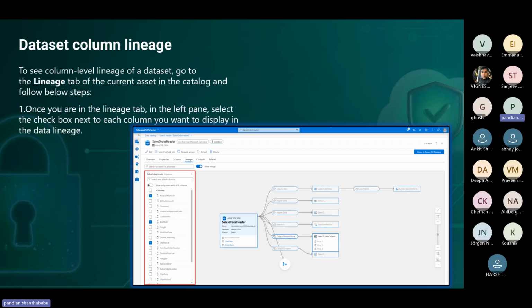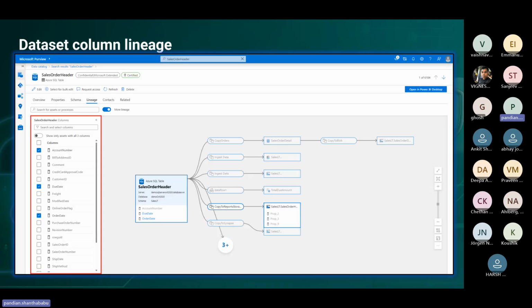At the same time, here as well, there is the data column lineage. This is another feature with respect to the lineage. Here we can find out what the columns are and how they have transformed during the journey. As I mentioned, let's say my field is A, and during the journey it becomes XYZ, then we can figure that out by using the data column lineage feature. So straight away we can figure out how it's working.